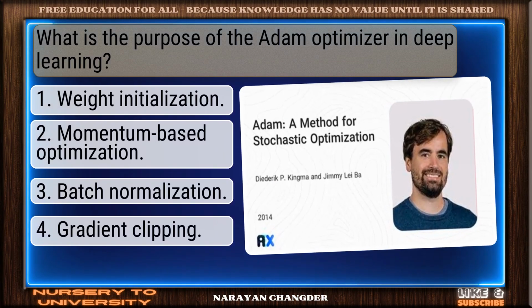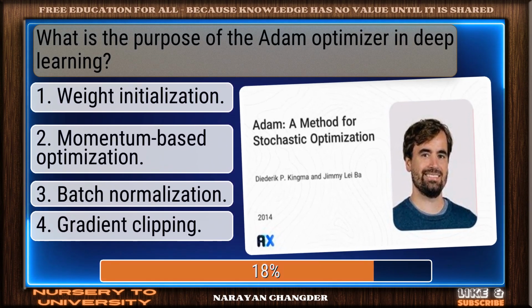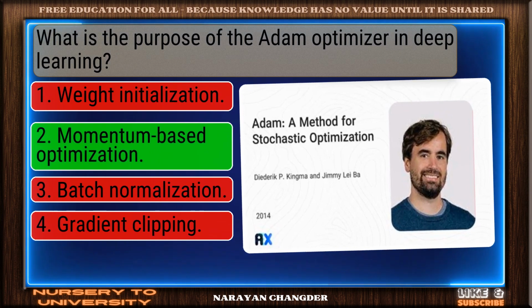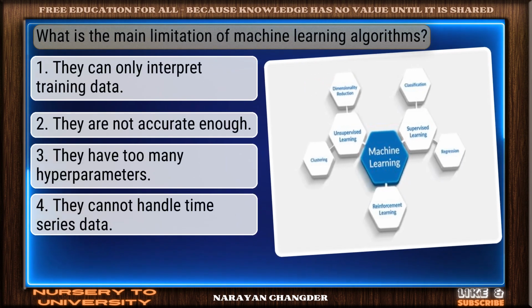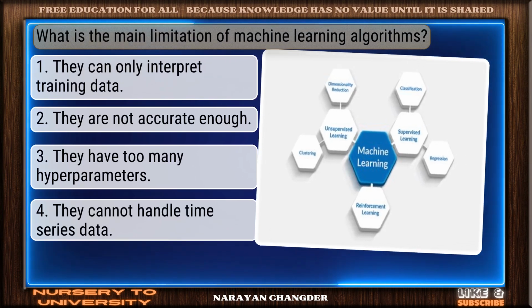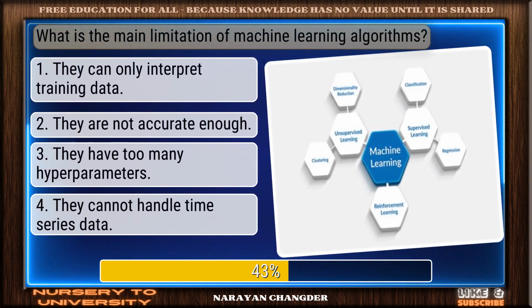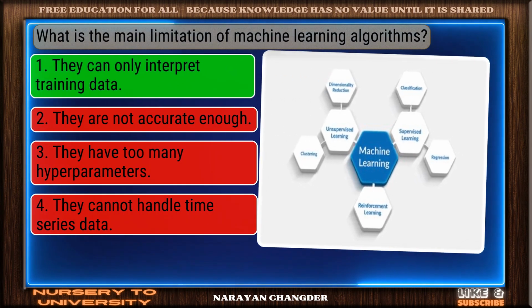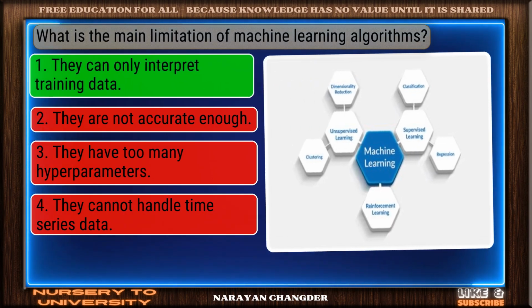Question number 19. What is the purpose of the Adam optimizer in deep learning? Nicely done. Momentum-based optimization is a solid answer. Question number 20. What is the main limitation of machine learning algorithms? Correct response. They can only interpret training data is the most accurate answer.